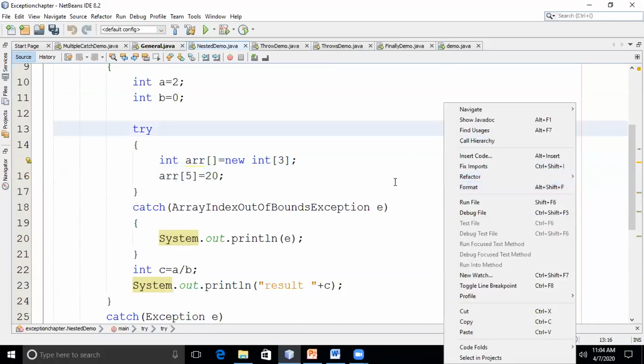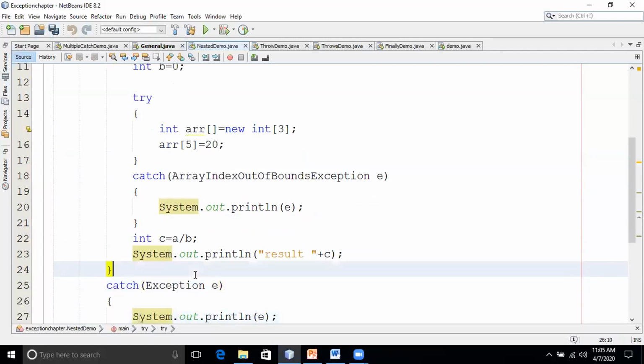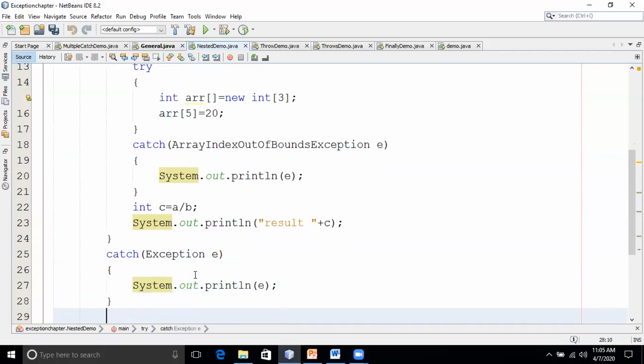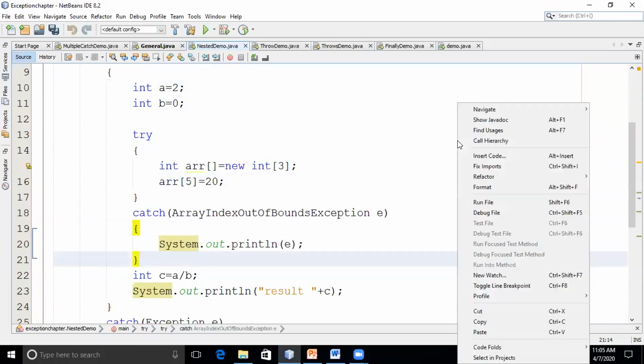After this try catch block, what is the statement I have written? c equal to a by b. What is the value of b? 0. Now what exception will it throw? Arithmetic. For this, what is the catch block here? Can you see the catch block here? Yes. So now we got how many exceptions here? Two exceptions, isn't it? So I'll run this code.